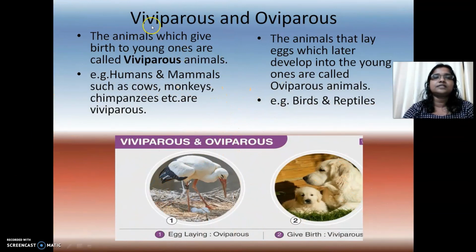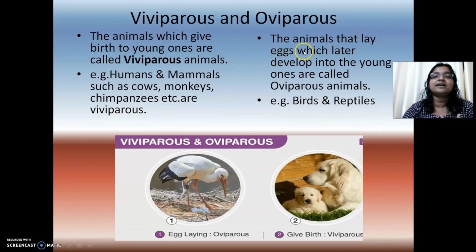Now let's see what is meant by viviparous and oviparous. There are some animals which give birth to young ones. Am I right? Whereas some other animals lay eggs. The animals which give birth to young ones we call viviparous animals. Examples are humans and mammals like cows, monkeys, chimpanzees, etc. We all are viviparous, which means we give birth to young ones.